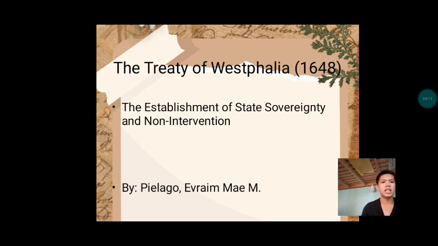1648, the establishment of state sovereignty and non-intervention. This introduces a very important peace agreement that changed how countries interact with each other.